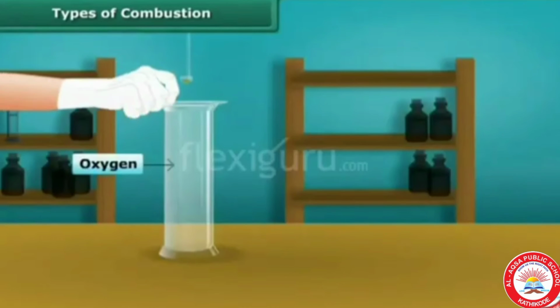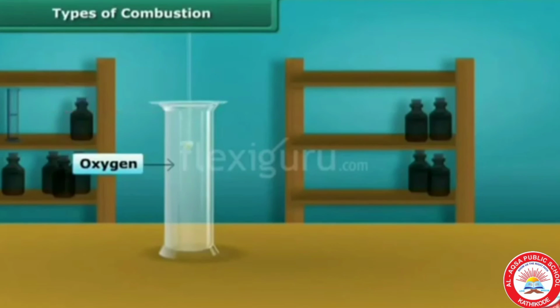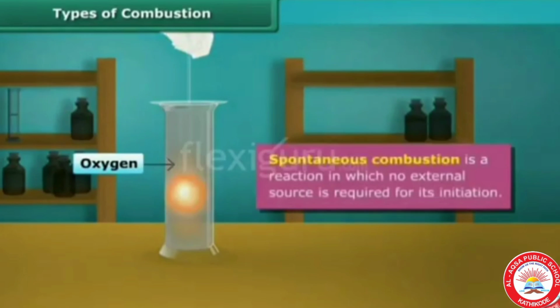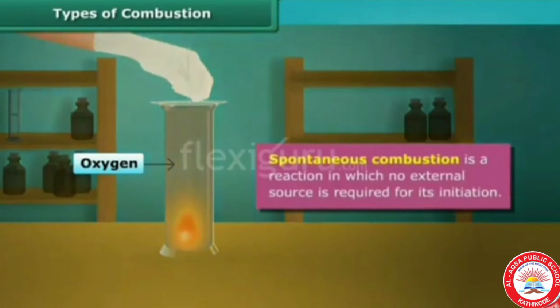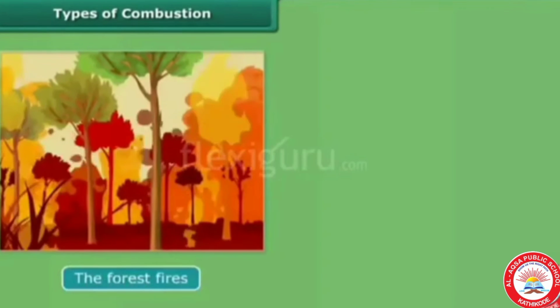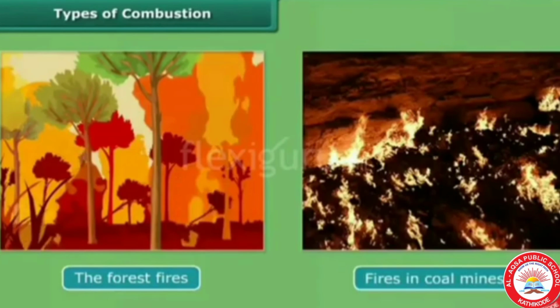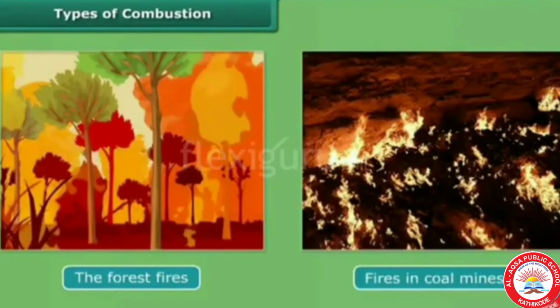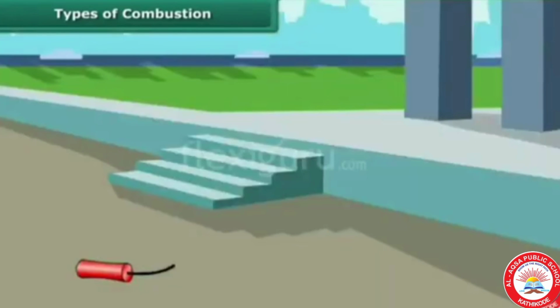If you are keeping white phosphorus outside, we can see that it catches fire easily. This is called spontaneous combustion. Other examples for spontaneous combustion are forest fires and fires in coal mines.